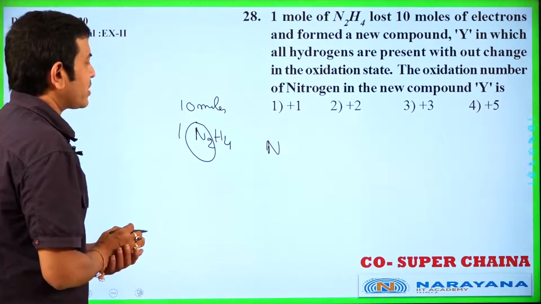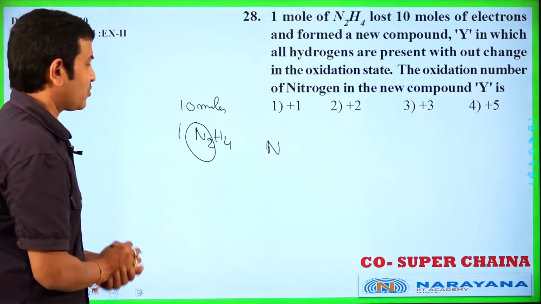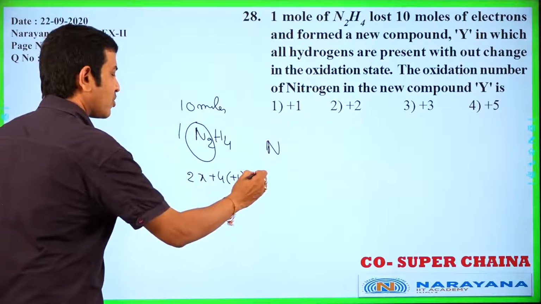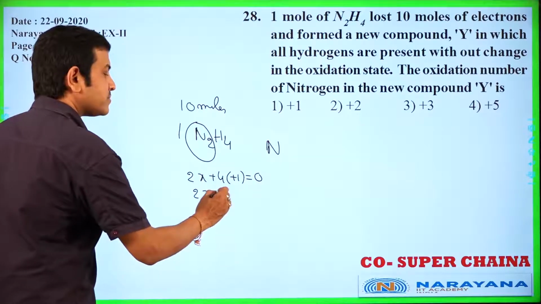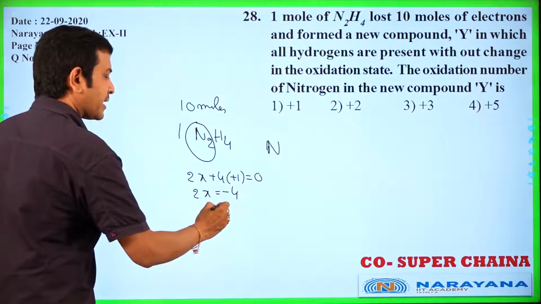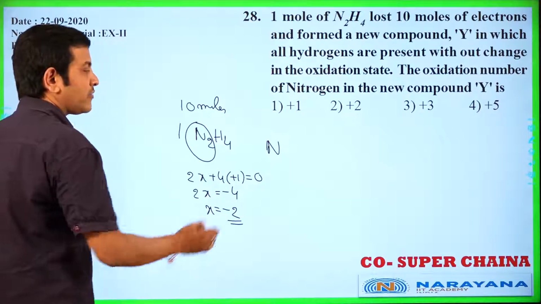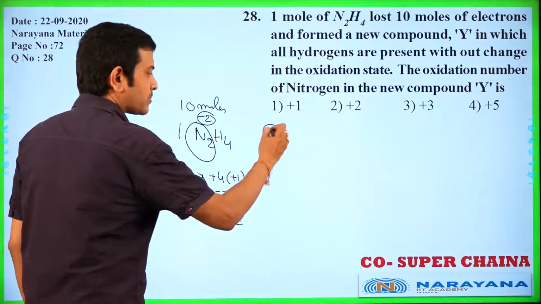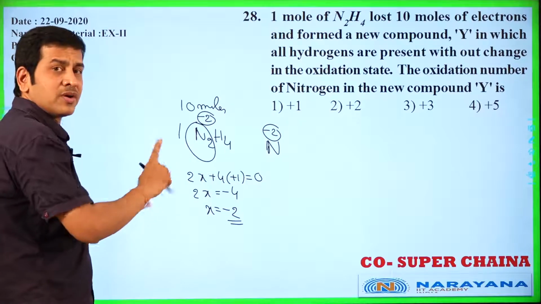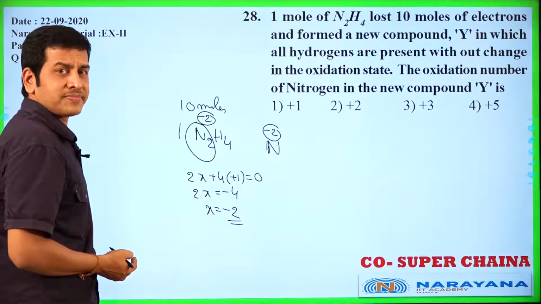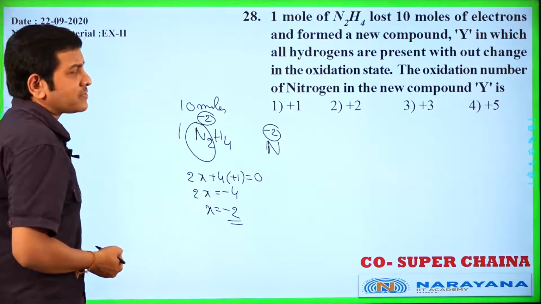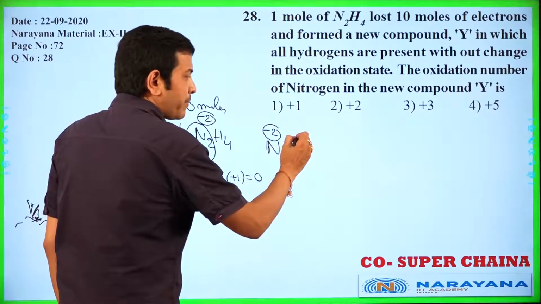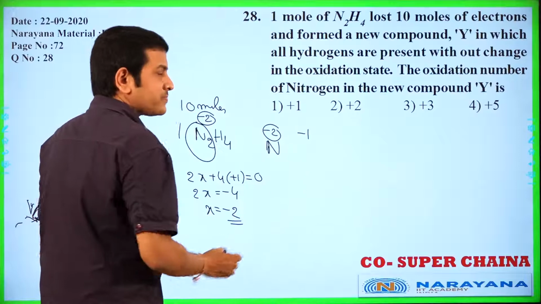First of all, let us calculate the oxidation number of nitrogen in N2H4. 2x plus 4 into plus 1 is equal to 0. 2x is equal to minus 4. X is equal to minus 2, the oxidation number of each nitrogen atom. So 1 nitrogen atom lost 5 moles of electrons. If it loses 1 mole of electron, minus 2 becomes minus 1.